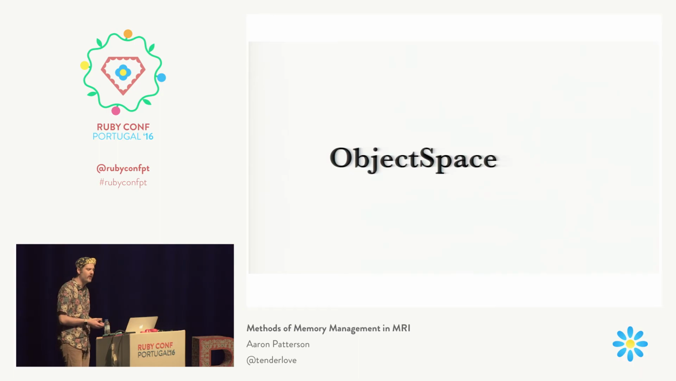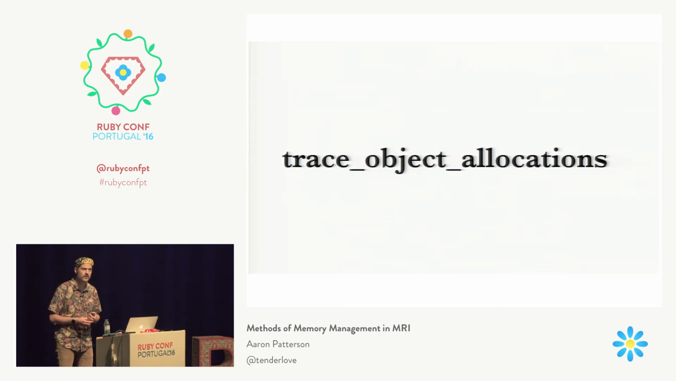Just check out all the APIs on object space. It's very helpful for inspecting your Ruby processes. Trace object allocations is very handy as well. You can use this to track down where those objects are being allocated.